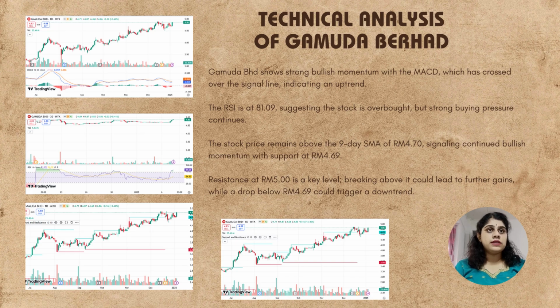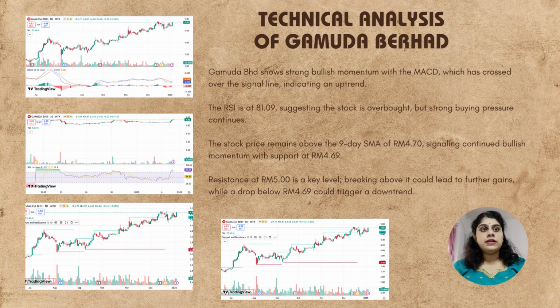Okay, the last one is the technical analysis of Gamuda Berhad. For the MACD, Gamuda Berhad shows strong bullish momentum, with the MACD having crossed over the signal line, indicating an uptrend. For the RSI, which is 81.09%, it suggests the stock is overbought, but strong buying pressure continues.